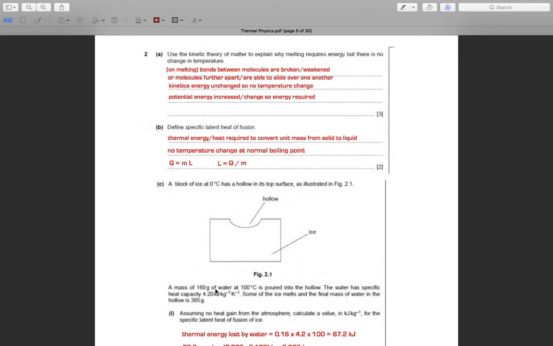Question B, define specific latent heat of fusion. Thermal energy required to convert unit mass from solid to liquid with no temperature change at the normal melting point. Then we know that Q equals mL, so L equals Q over m.